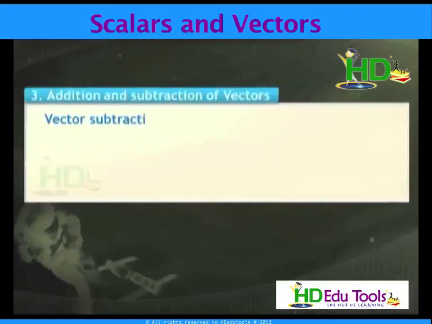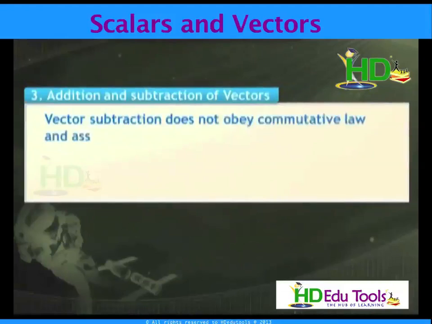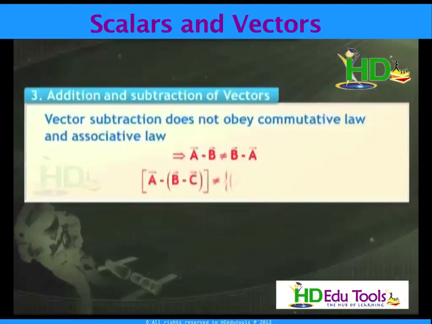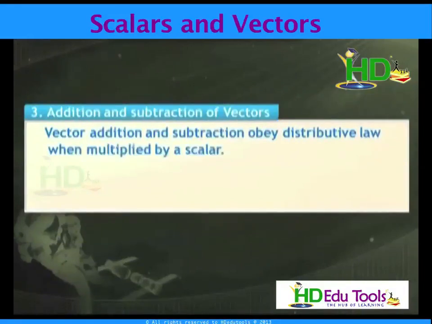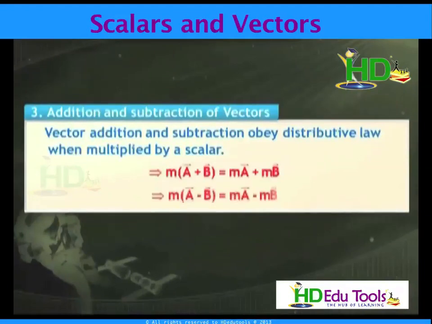Vector subtraction does not obey the commutative law and associative law. That means you cannot write A minus B equivalent to B minus A. A minus B not equivalent to B minus A is correct. Similarly, A minus B minus C is not equivalent to A minus B minus C. Vector addition and subtraction obey the distributive law when they are multiplied with a scalar, that is, m into A plus B equivalent to mA plus mB, m into A minus B equivalent to mA minus mB.